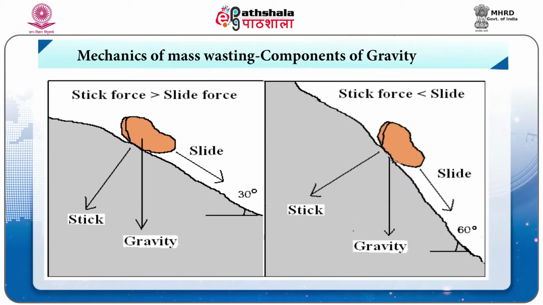According to W.D. Thornbury, the importance of mass wasting as a process of creating surface features was realized much later. R.P. Sharp in 1938 was the first to pay serious attention to mass wasting processes, conditions and types. Mechanics of mass wasting. The process of mass wasting and all other details related to it can be understood if we look at the interplay of different forces acting on weathered mass sitting on a sloped surface.